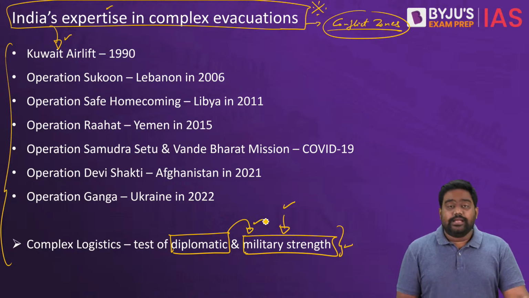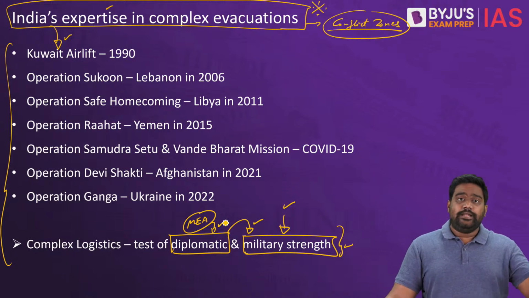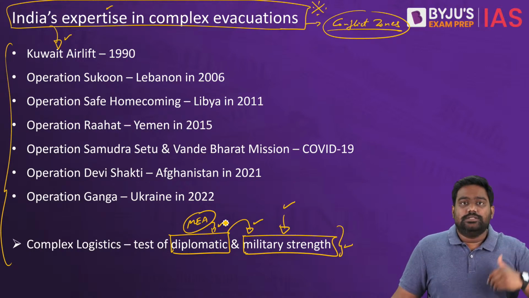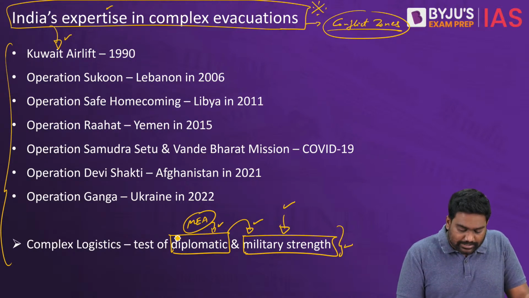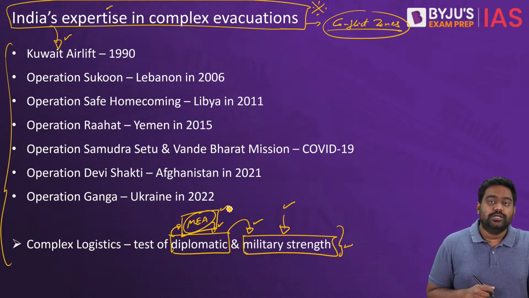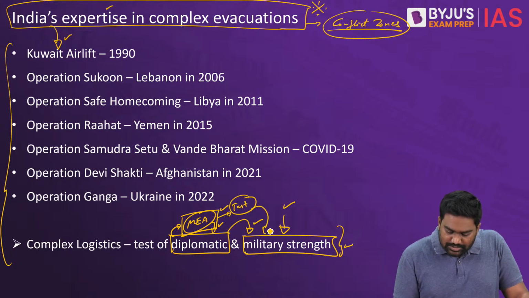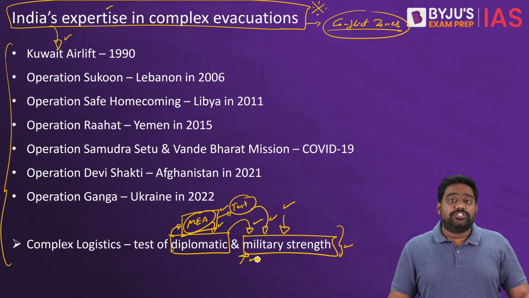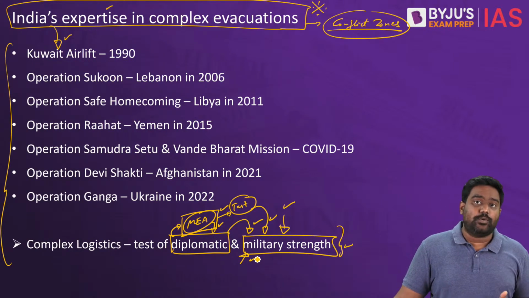And outside of India, the MEA will have to coordinate with foreign countries, with allies, friends, and with the parties who are fighting against each other. The host country, the other forces, the rebel groups which might be carrying out the civil war. We may have to establish contact with all of them, negotiate with them to work out a safe passage for pulling out the Indian nationals. So this is a test of your diplomatic skills. It's a test of your geopolitical influence. And it also is a test of your military strength, because you may have to deploy your naval and air force assets into faraway regions to carry out this complex evacuation.